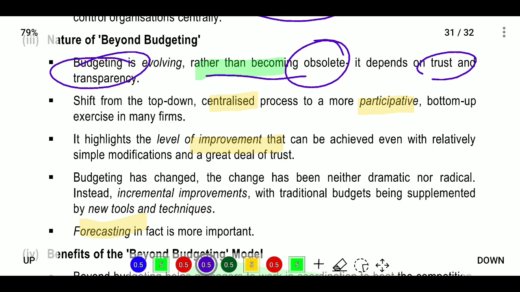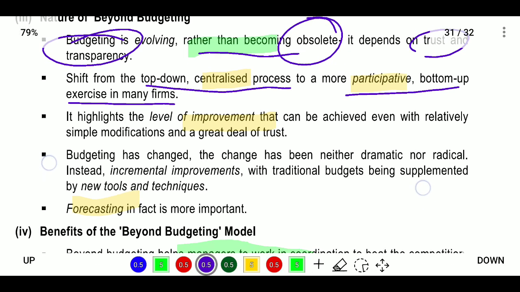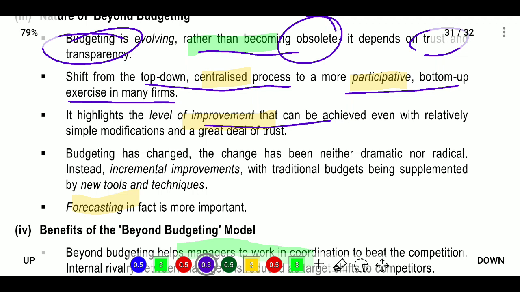Next, a shift from a top down centralized process to a more participative bottom up approach, exercised in many forms. Bottom up approach means participative; we will take the consideration of low level employees also. Next, it highlights the level of improvement that can be achieved even with relatively simple modification and a great deal of trust. Simple improvements and simple modifications will give high results, and it will highlight that improvement.